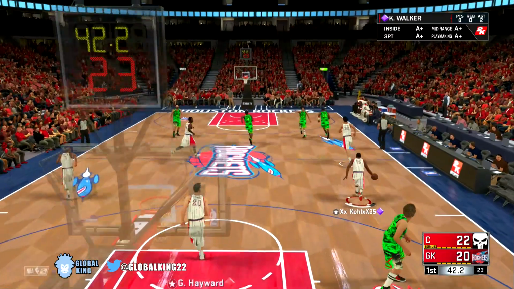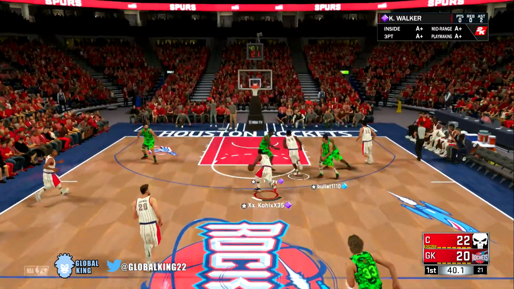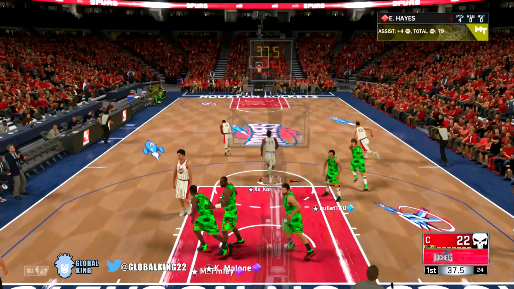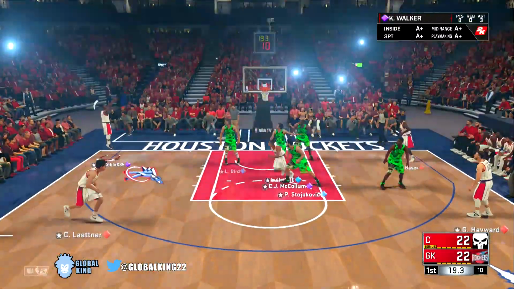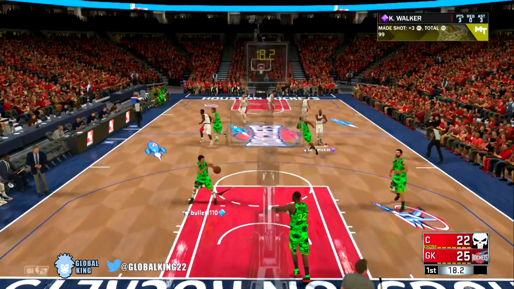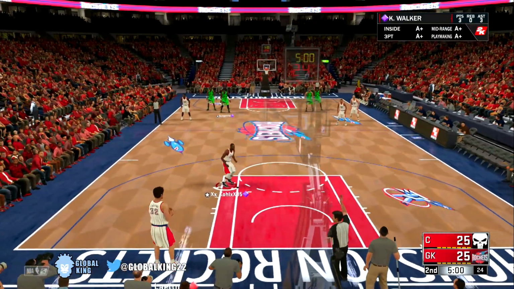All right, let's bring it up with Kemba. He's trying to do an inbound steal. Let's try to get somebody open. I see Elvin Hayes open in the paint, finish that layup right there. We're tied 22. Kemba wide open in the corner. You gotta hit that. Good release right there. Amethyst Kemba Walker gives us the lead. Start of the second quarter, we're currently tied 25 apiece.